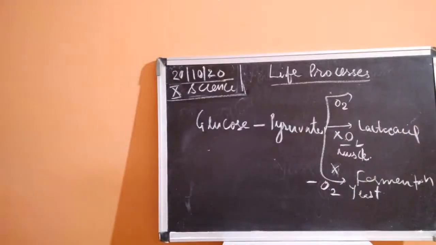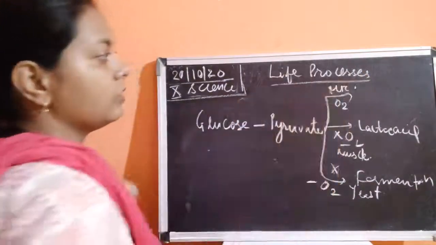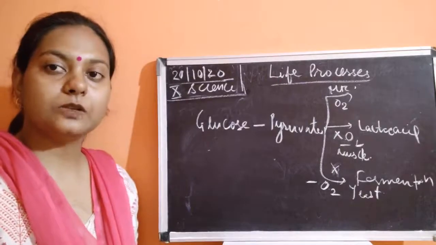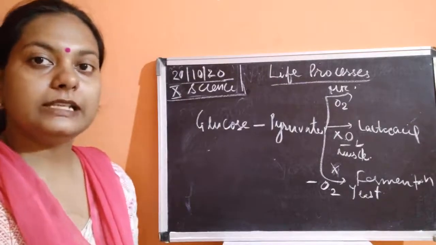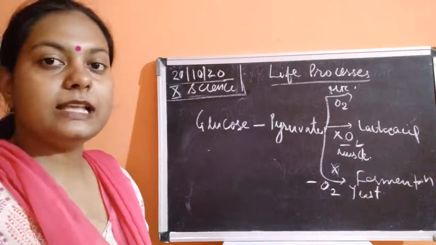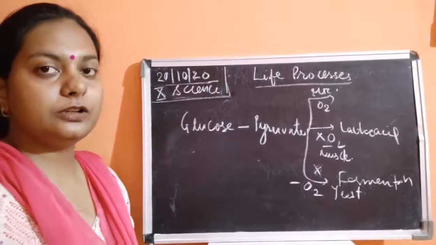Okay, lactic acid is being produced. Then after that, the next is in the presence of oxygen, it takes place in mitochondria. Where in mitochondria the oxygen is present and it is going to synthesize the ATP, it is going to store ATP, and then this ATP would be utilized whenever the energy is required.